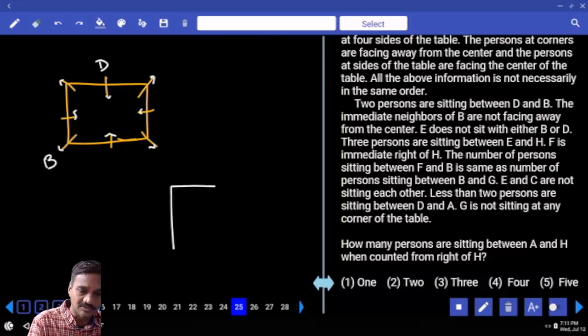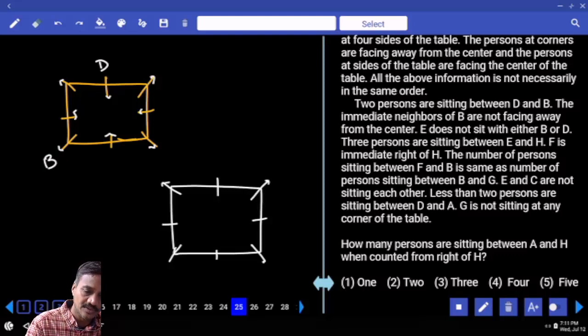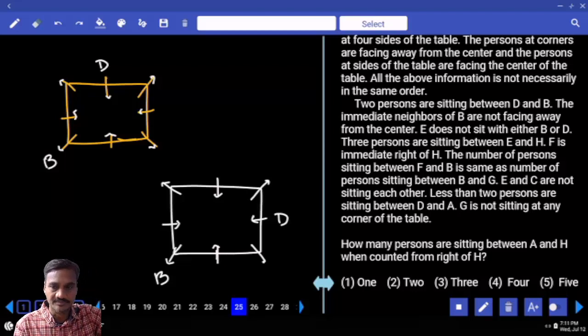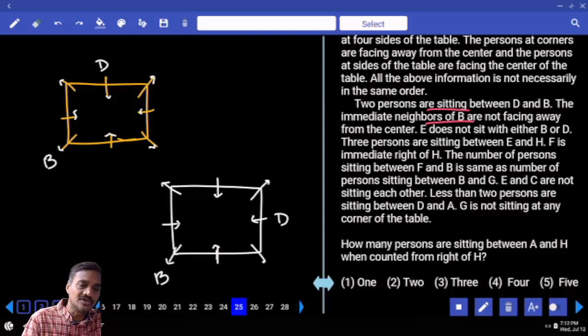And in the second possibility, 1, 2, 3, 4, and 5, 6, 7, 8. Now these 8 persons, 4 are facing away from the center and 4 are towards the center. Now B is here, with 2 persons between B and D. The immediate neighbors of B are facing away from the center, B is facing the center, and E does not sit with B or D. E is not adjacent to B or D, so E cannot be at any one of these places.